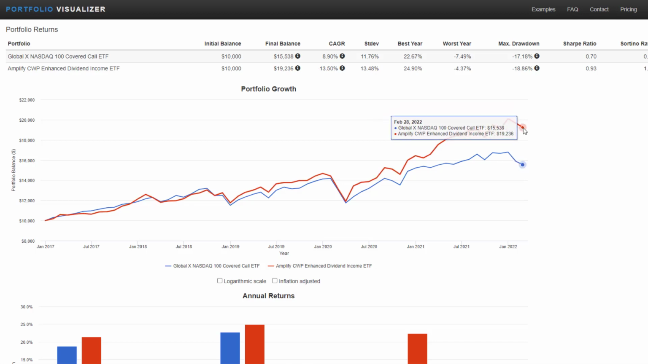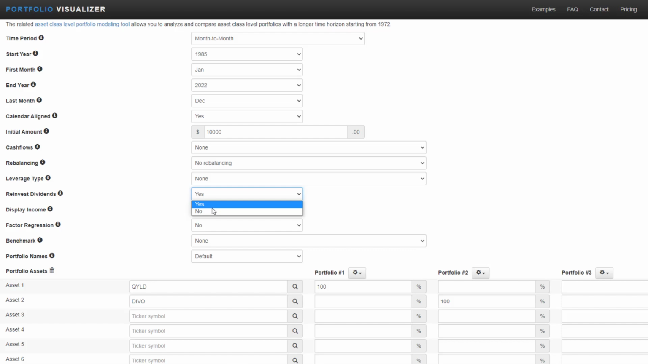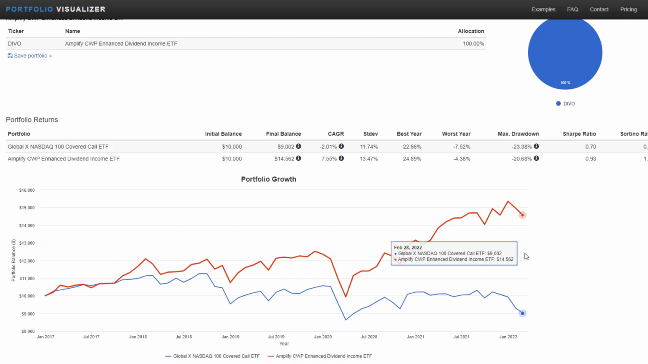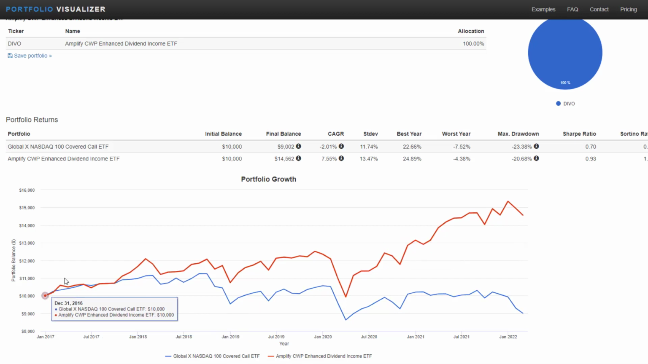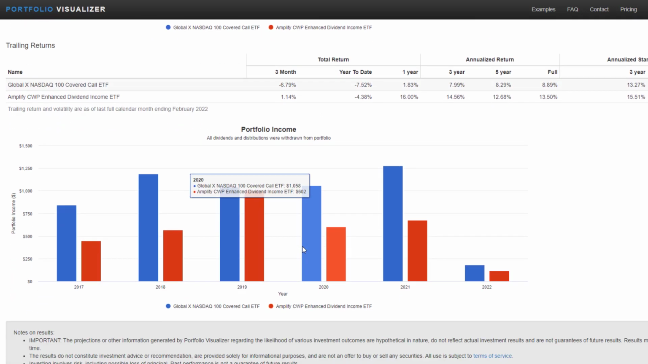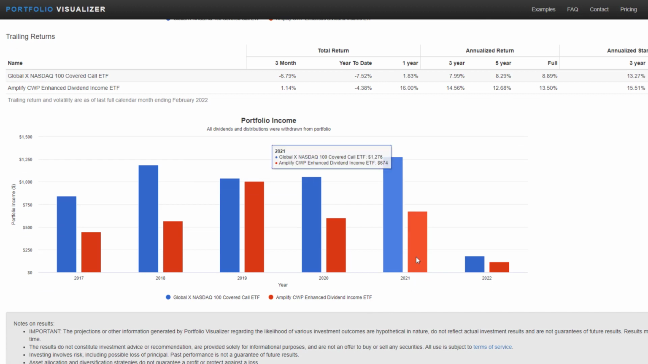So this is what they would have looked like at the end of February. If you didn't want to reinvest dividends, you can see that, again, DIVO would outperform QYLD in this time period. QYLD's CAGR would have been a negative 2%, very similar to what we calculated for our CAGR number. And then DIVO would have been a 7.5% without dividends reinvested in this time period. Coming down to what the portfolio income would have looked like, the most recent full year QYLD would have paid you $1,200 and Amplify or DIVO would have paid you $674.